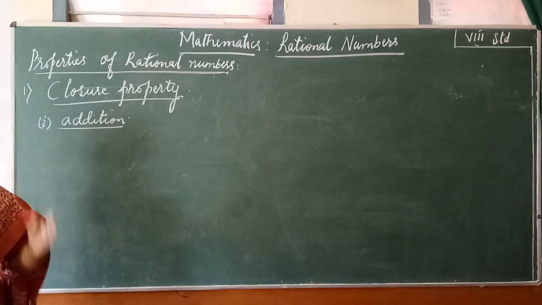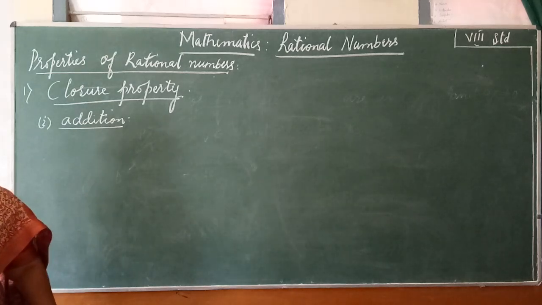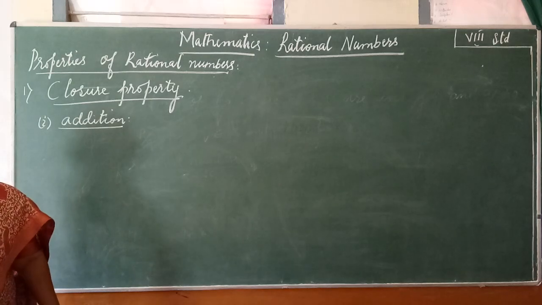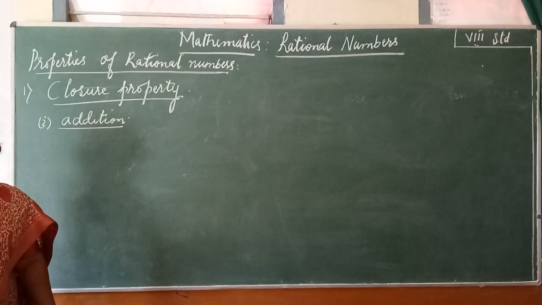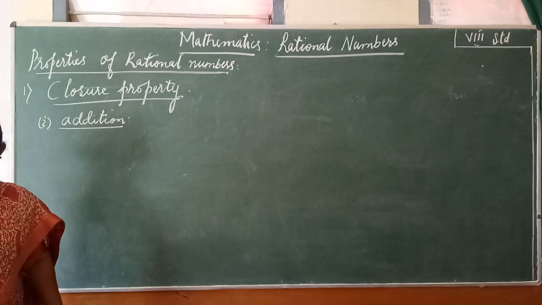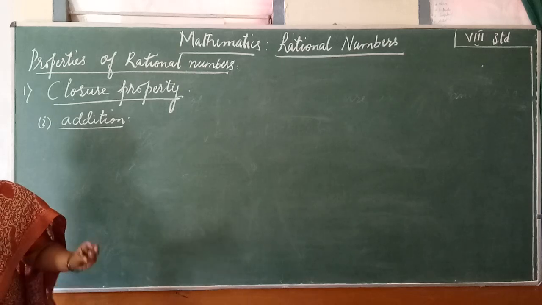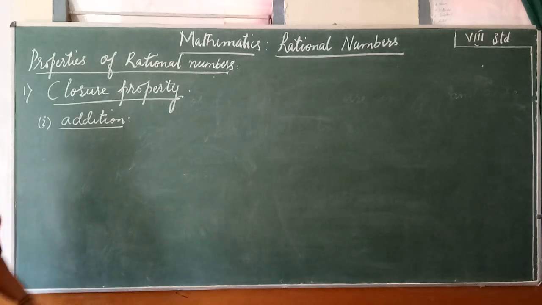The sum of any two rational numbers, if it is a rational number, is called the closure property of addition. In the same way, the difference between any two rational numbers, when you subtract, if the difference is also a rational number, then we call it the closure property of subtraction.